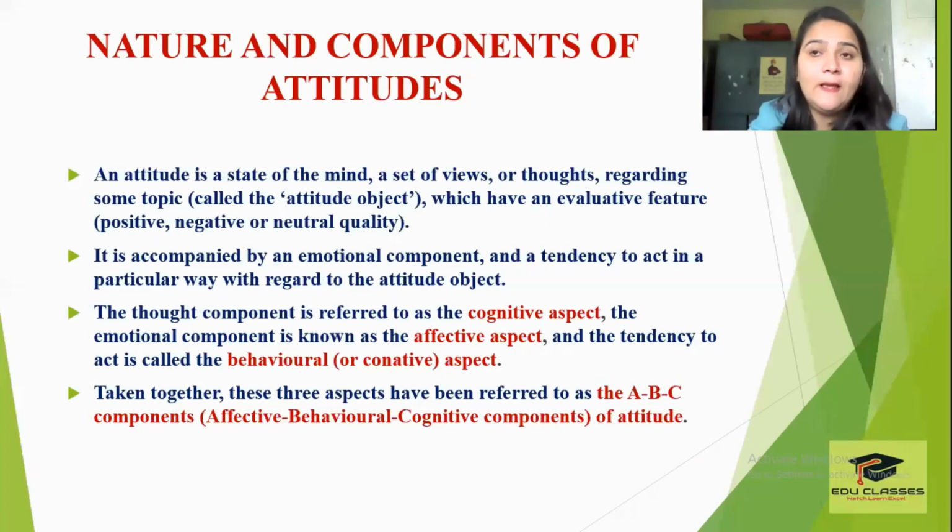So for example, now I told you in this example, attitude object is my buaji. My attitude is positive. So if she's coming to my family, my emotional component would be positive because I would want her to come because I like her. So my behavior will also be positive. So you see, my behavior would be in alliance with how I think about or what my attitude is. If my attitude is positive, my behavior will also lean towards positive. If my attitude would have been negative, my behavior would also have been negative.